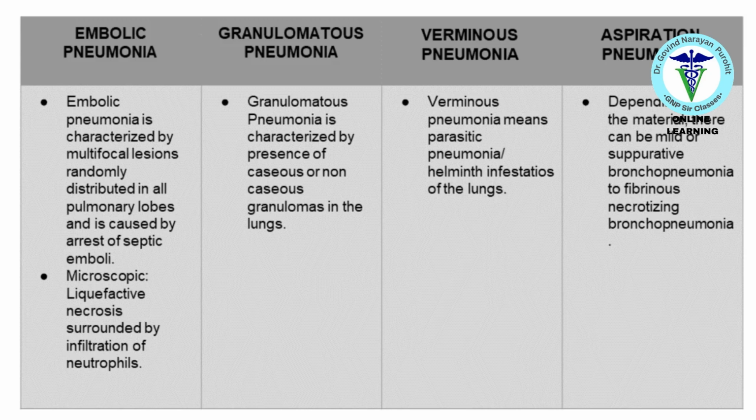Pneumonia can be classified into several types, including embolic, granulomatous, verminous, and aspiration pneumonia. Each type has distinct causes and pathological features, affecting the lungs differently.